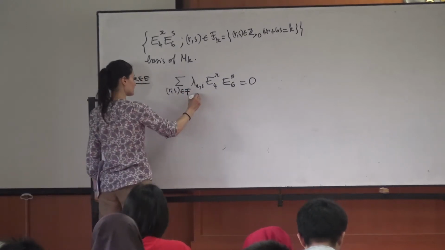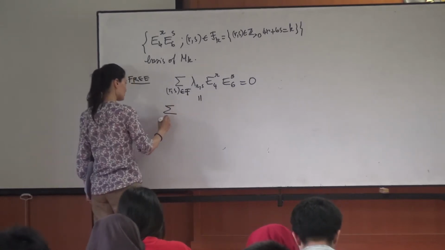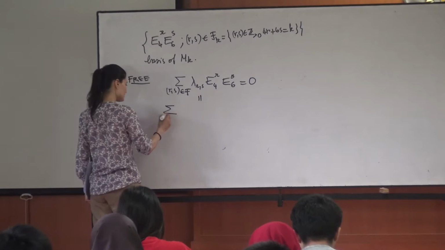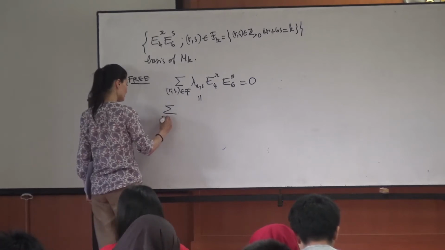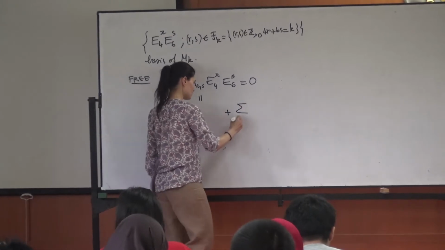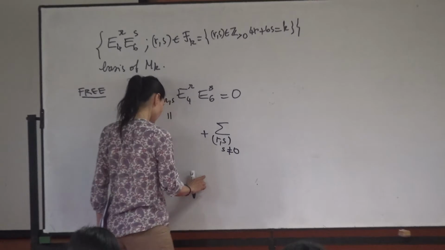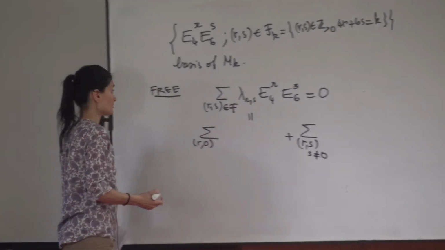Okay, and we can separate this sum in two subsums. The sum for which S is equal to 0, and a sum where S is not 0.